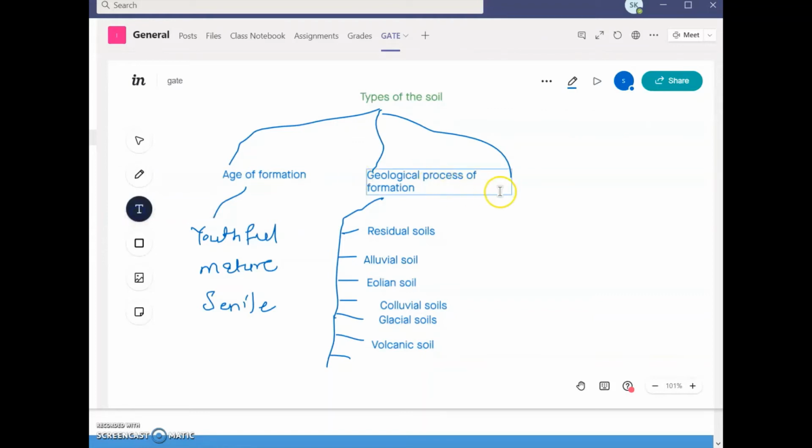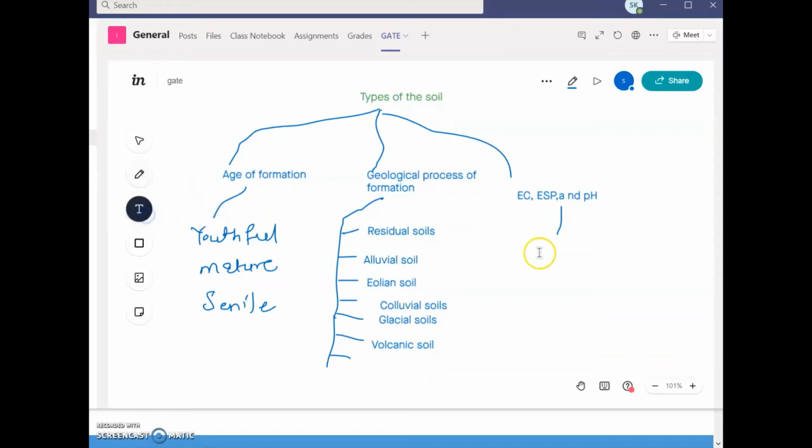So the next type of classification is based on EC, exchangeable sodium percentage, and pH. Based on this there are different types, so I will mention these types here.